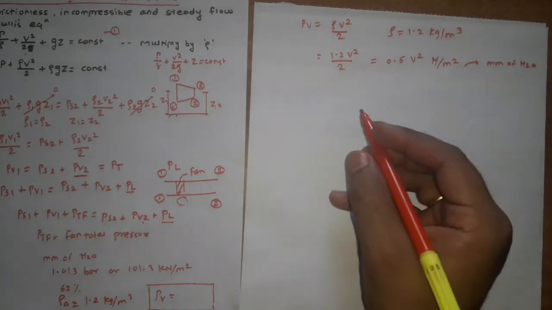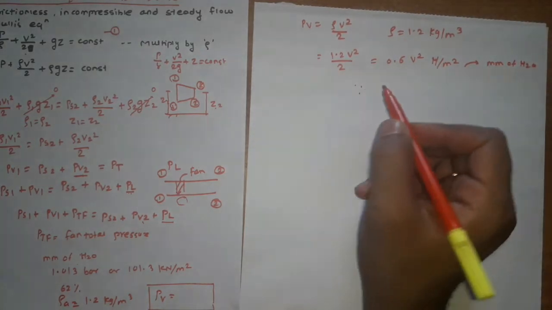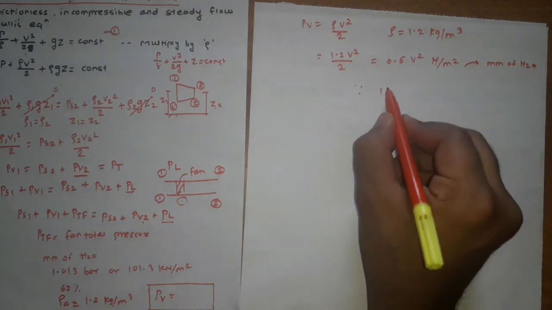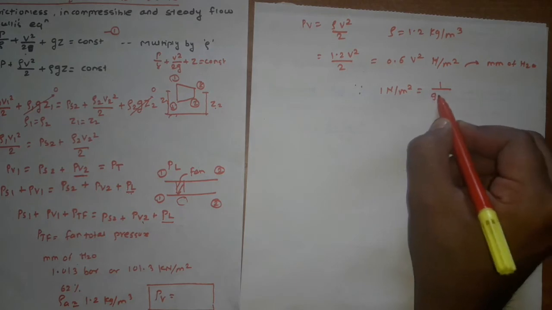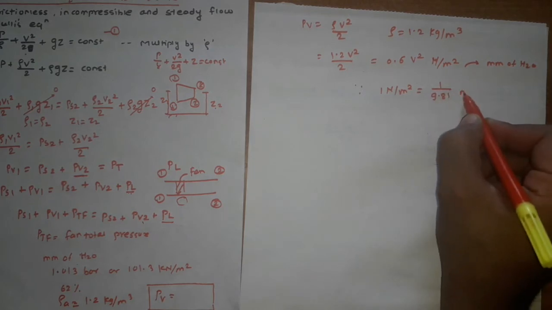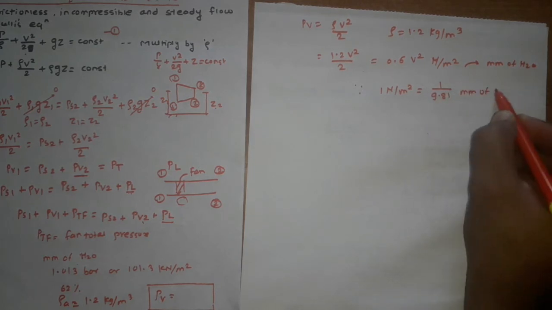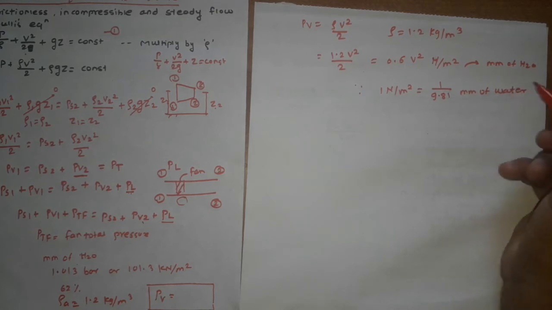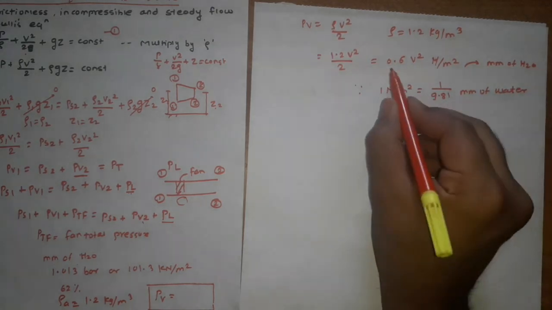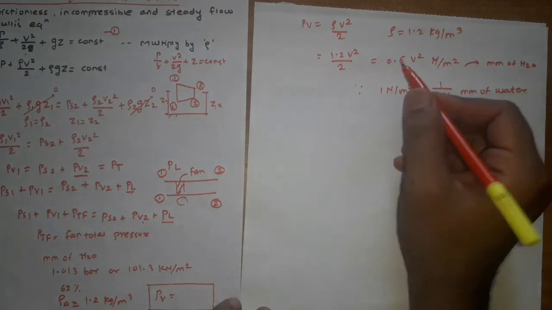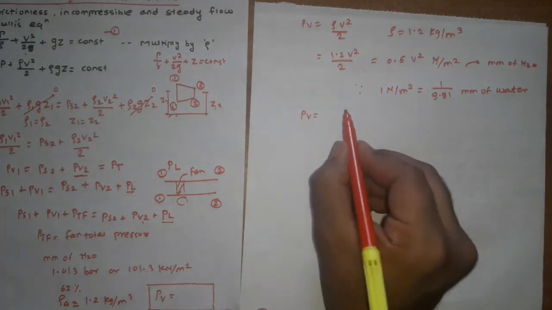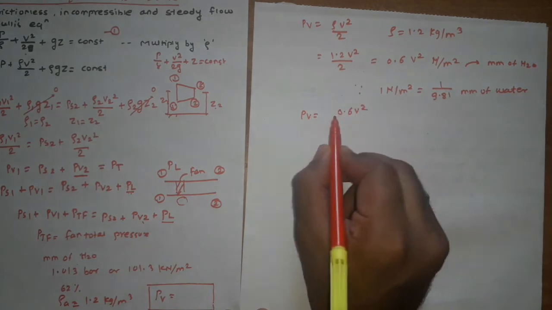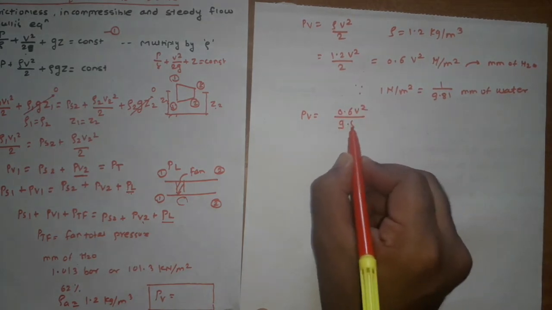Now we have to convert this Newton per meter square into mm of water. One important relation is 1 Newton per meter square is equal to 1 divided by 9.81 mm of water. Now we can convert this value into mm of water pressure. So PV is equal to 0.6 V square divided by 9.81.